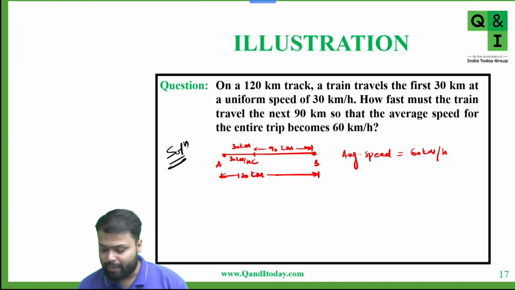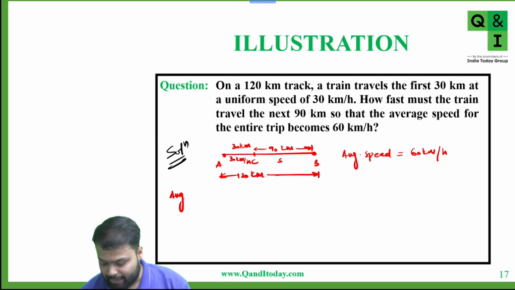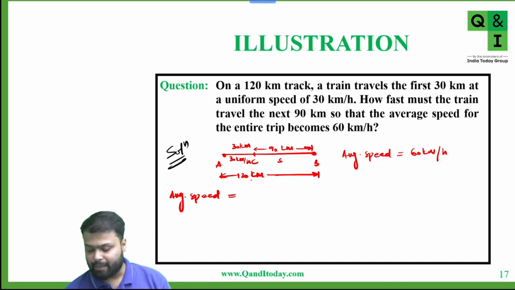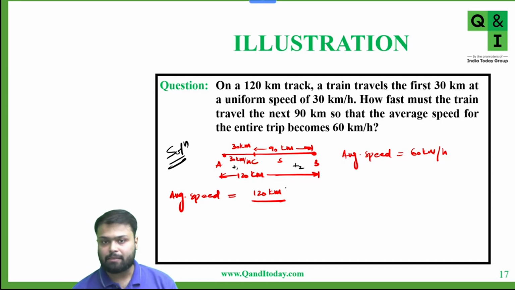Okay, so let's say from C to B, speed is S. We know that average speed is nothing but total distance. Now total track is of 120 kilometer. So total distance is 120 kilometer upon time taken. So let's say from A to C, time taken by the train is T1, and from C to B, time taken by the train is T2.